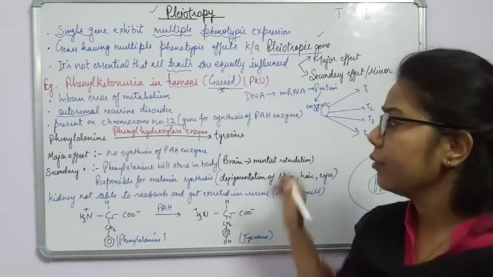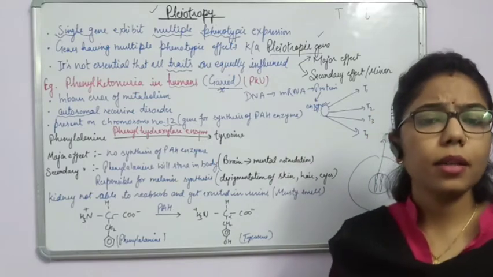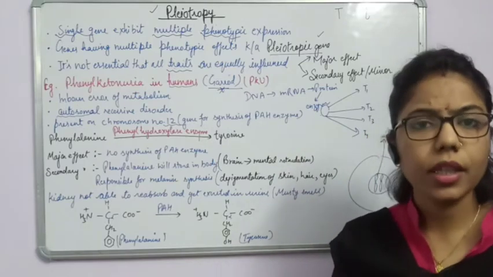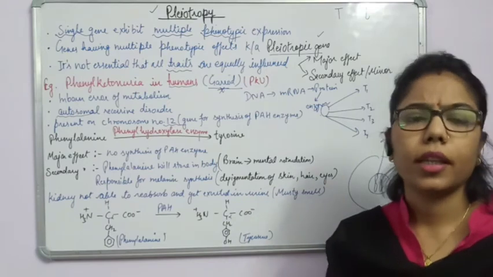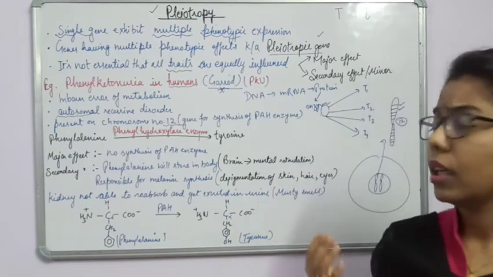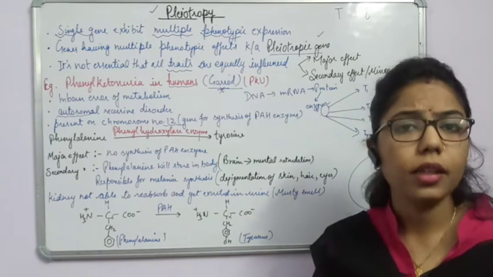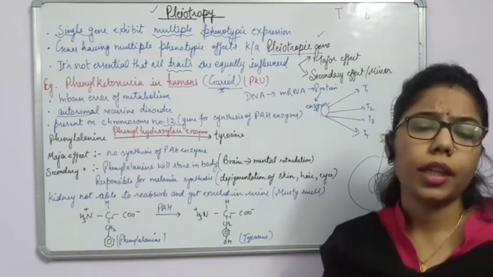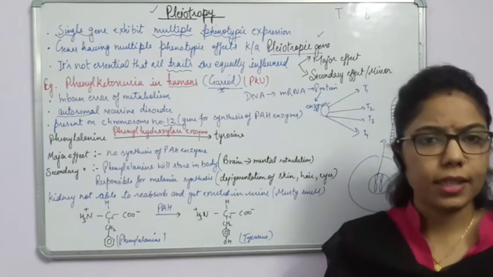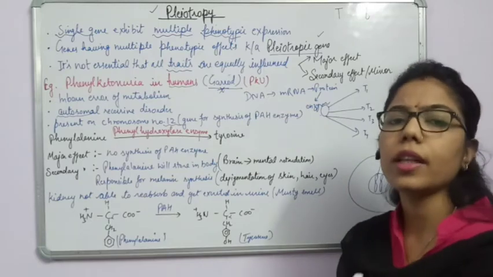Now in 11th grade, we have studied that there are some amino acids which are important for the body, and we have discussed around 20 amino acids are important for the human body, and out of them some are essential and some are non-essential amino acids.